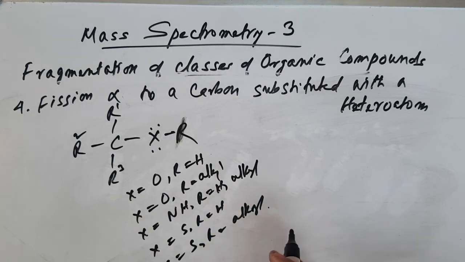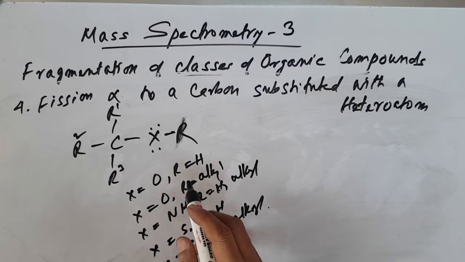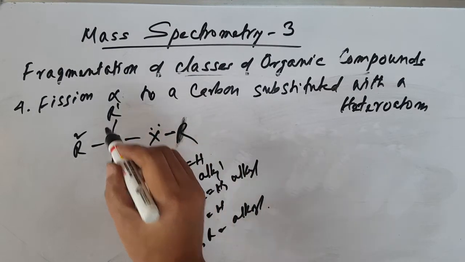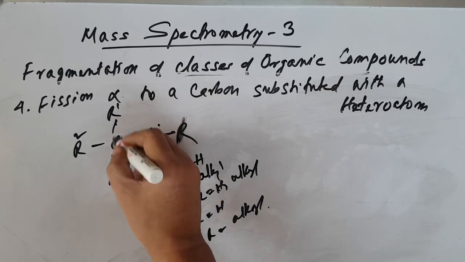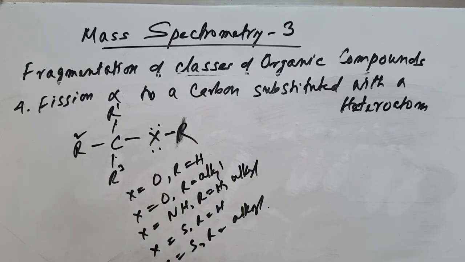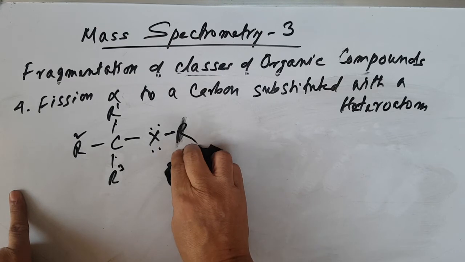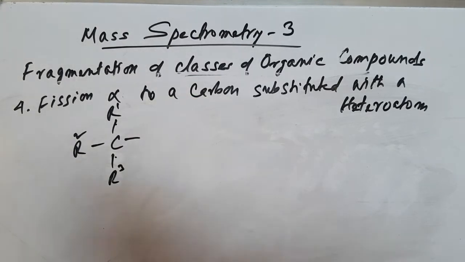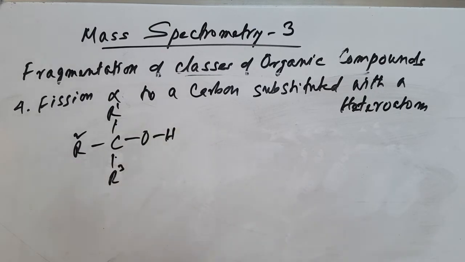Here our fission takes place alpha to the heteroatom. This means either here or here, the alpha bond. So let's discuss this one. Let's say OH, alcohol. Let's discuss alcohol first.